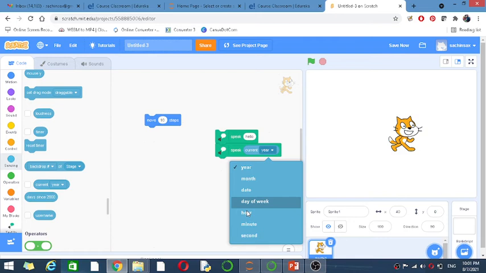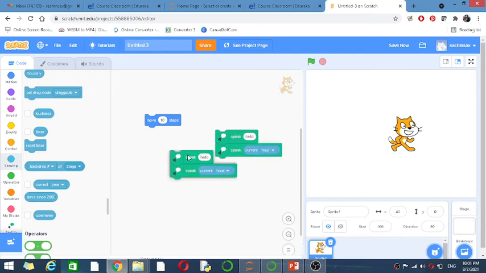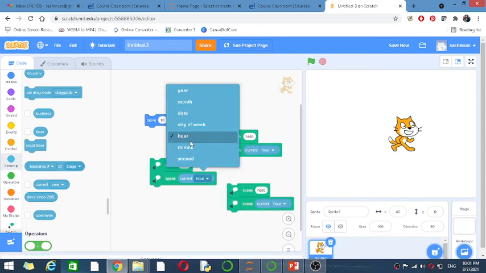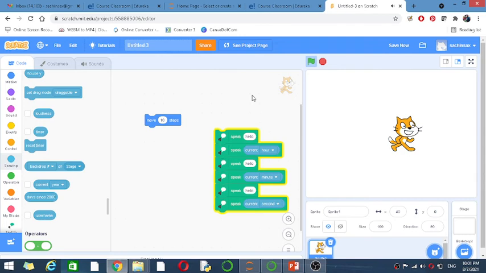Okay, current year. I just copy, right click, duplicate, right click, duplicate, and keep it here. I'll say minutes, then I'll say seconds. I'll add it at the bottom side, and add it here. So what will it say?